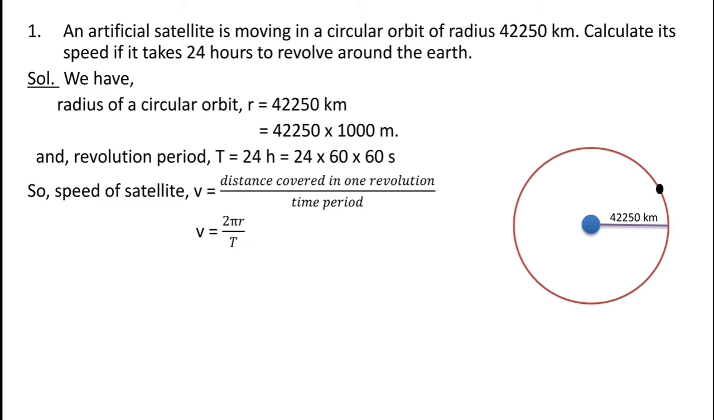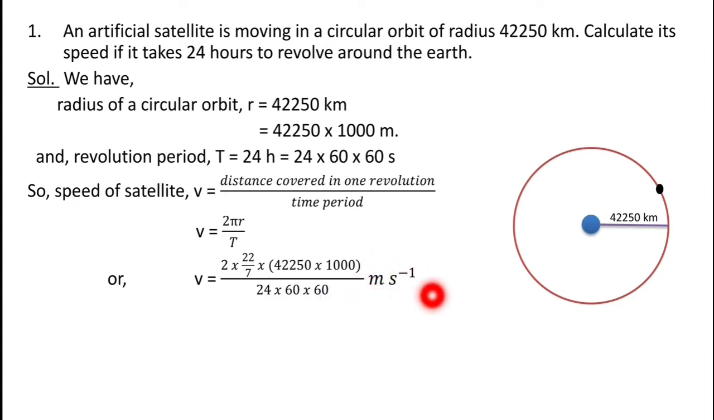of this circular orbit. Again by putting the values, we can write v equals 2 into, in place of pi we can write 22 by 7, and into, in place of r we have 42,250 into 1000, and capital T can be replaced by 24 into 60 into 60, and the unit of this speed is meter per second. By calculating this, we have speed of the satellite as 3.07 into 10 to the power 3 meter per second, or we can also say 3.07 kilometer per second.